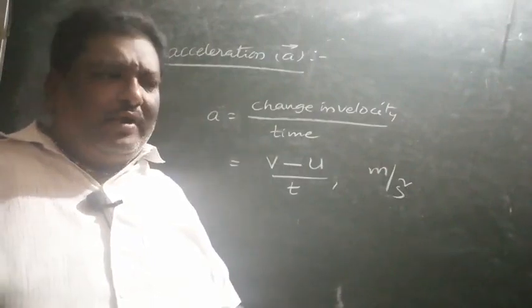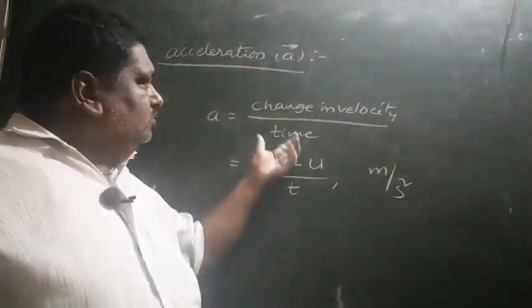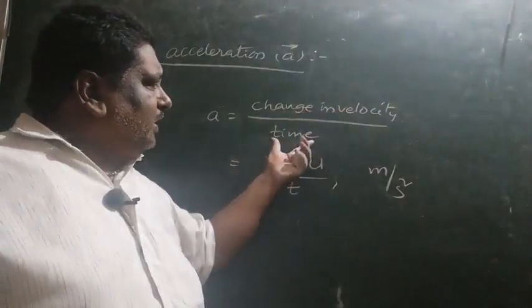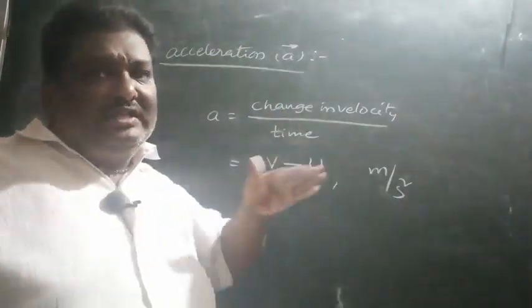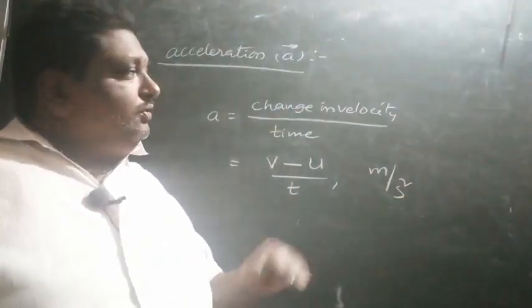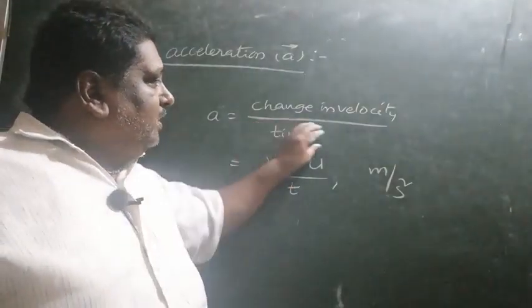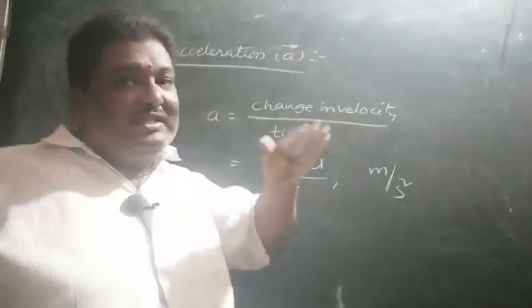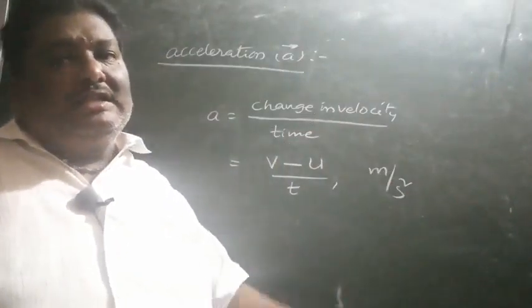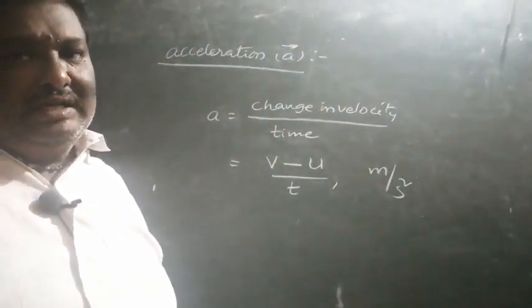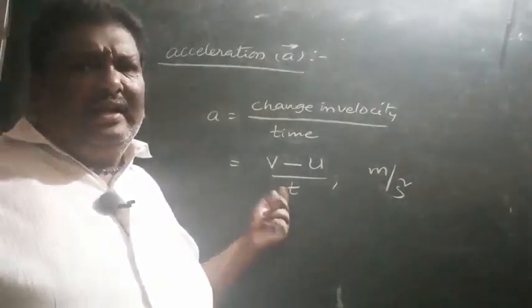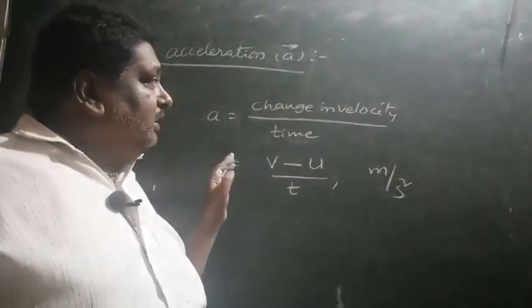Uniform acceleration means the change in velocity for a particular period of time is the same. Then it is called uniform acceleration. That is also a vector, with units meter per second square.